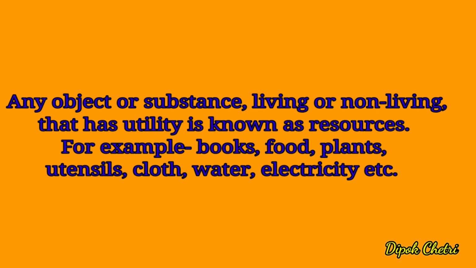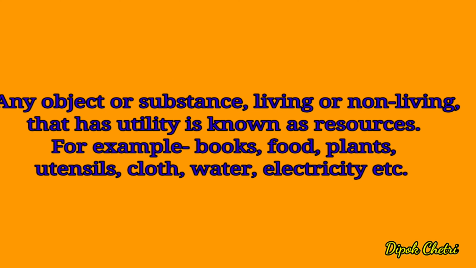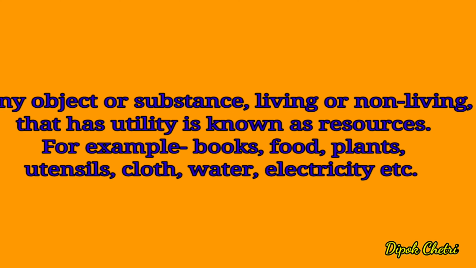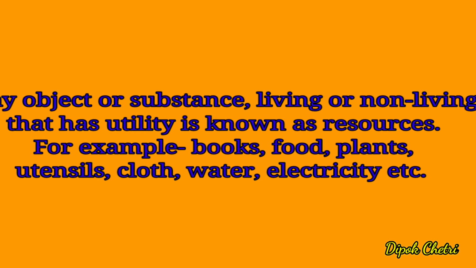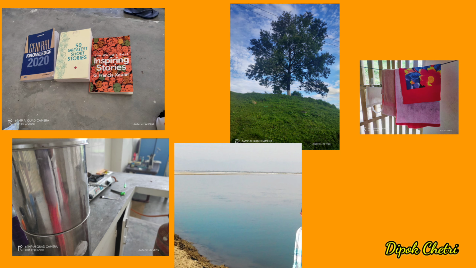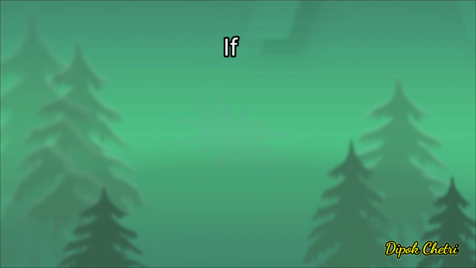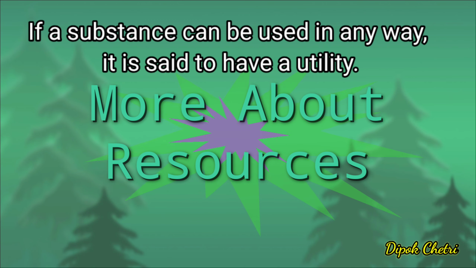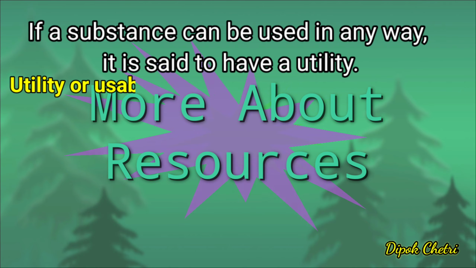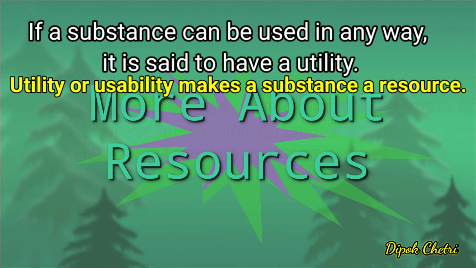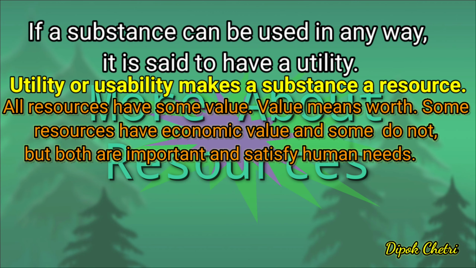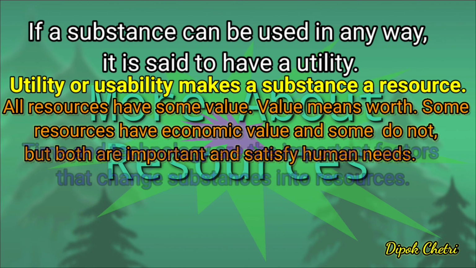Dear students, now we have understood that any object or substance, living or non-living, that has utility is known as resources. For example, books, food, plants, utensils, cloth, water, electricity, etc. If a substance can be used in any way, it is said to have a utility. Utility or usability makes a substance a resource. All resources have some value. Value means worth. Some resources have economic value and some do not, but both are important and satisfy human needs.